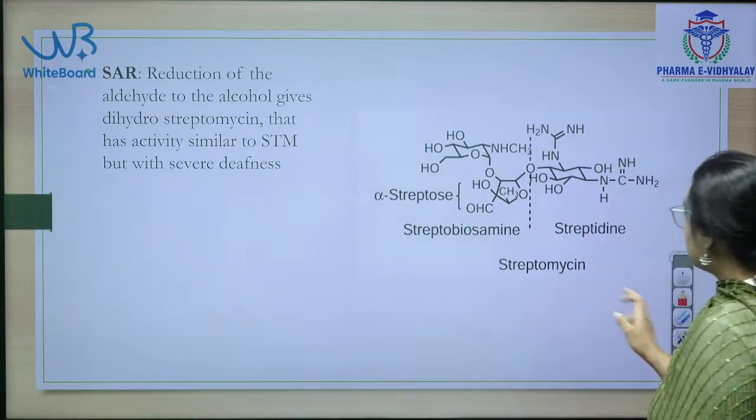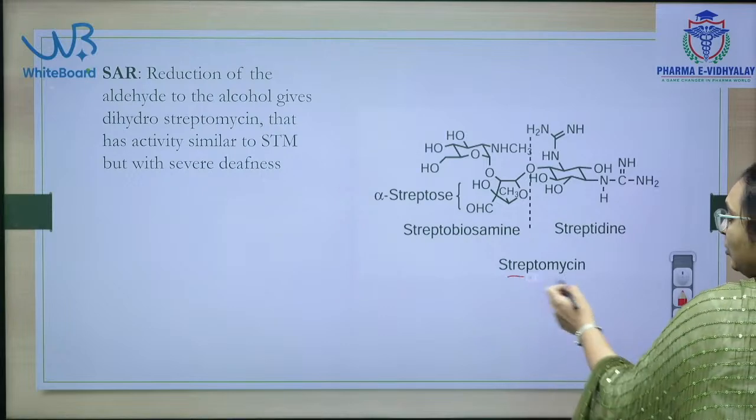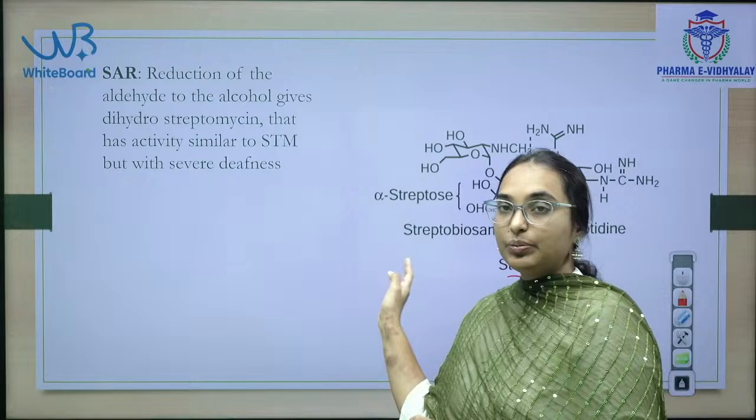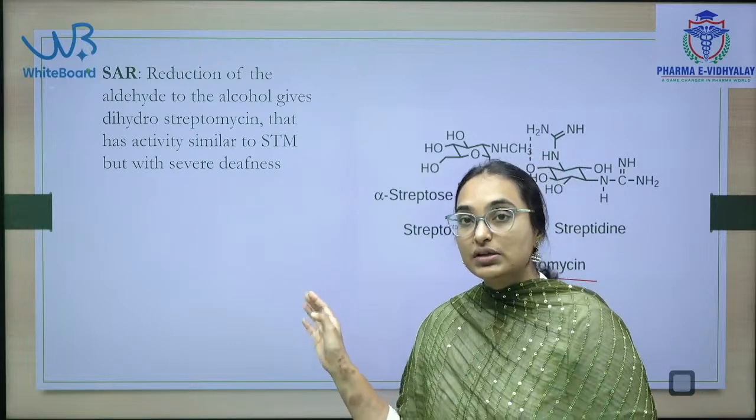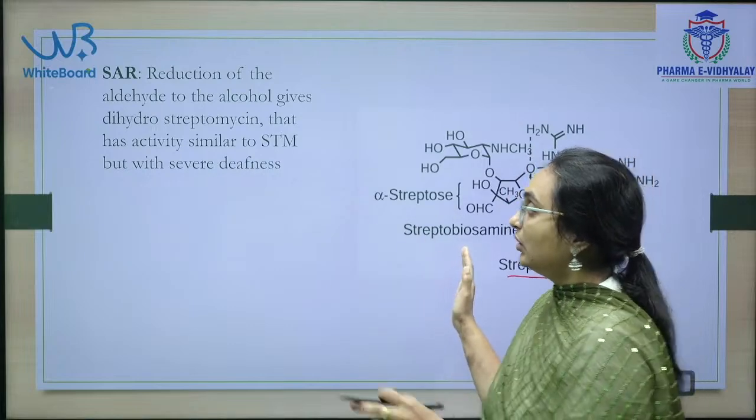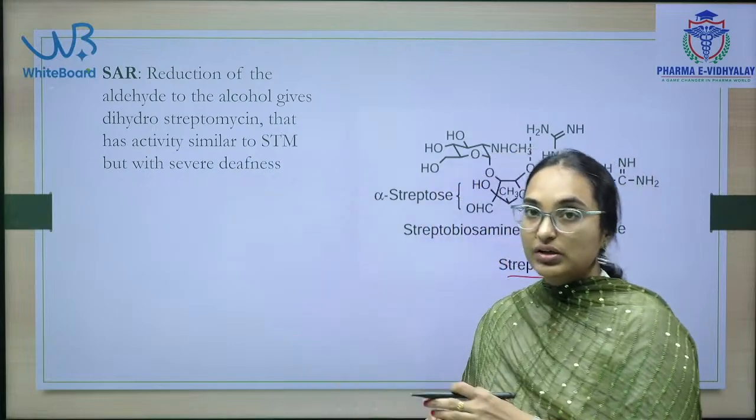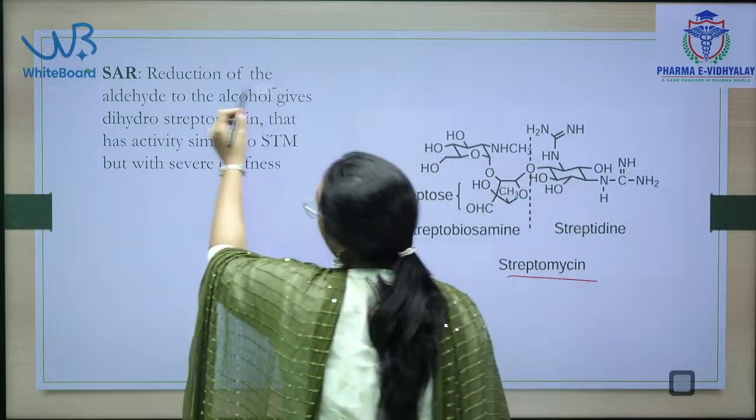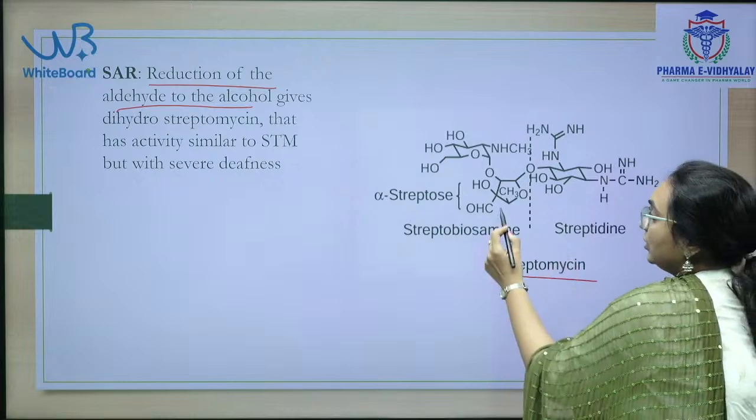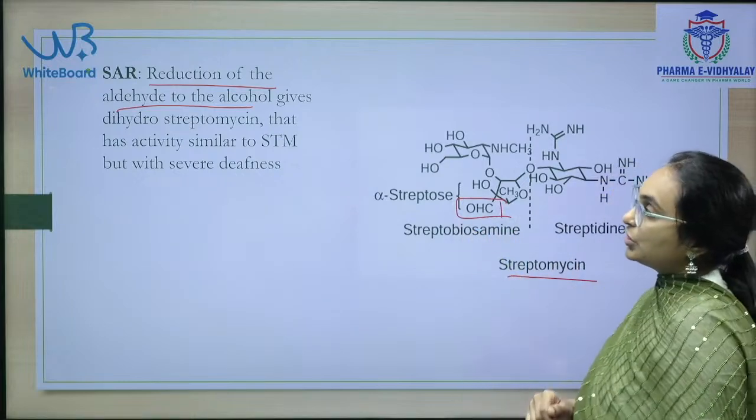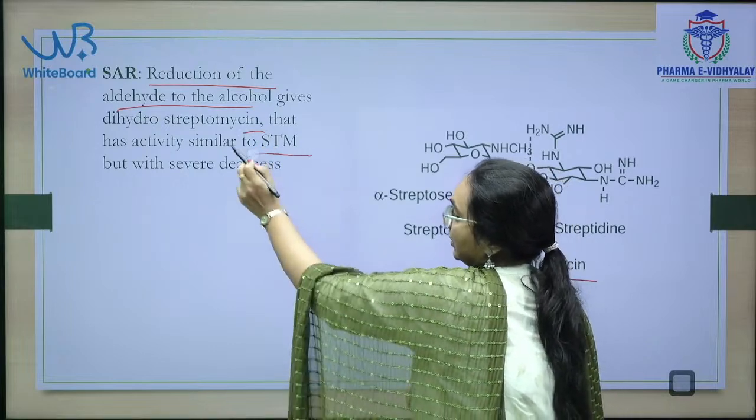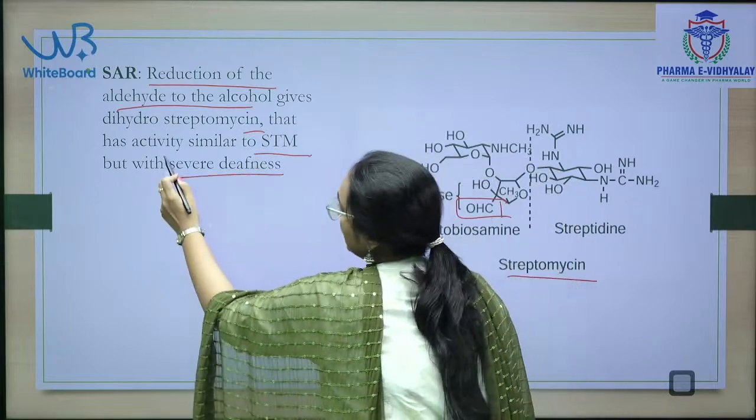See, this is the structure of streptomycin. I am not going much deeper into this structure. Here our concept of antitubercular agents is chemistry-wise, not ecology-wise. This is the chemistry point of view we are discussing. That is why here is a small point about the SAR. If you observe here, there is an aldehyde group. Reduction of aldehyde to alcohol gives dihydrostreptomycin, which has activity similar to streptomycin but causes deafness.